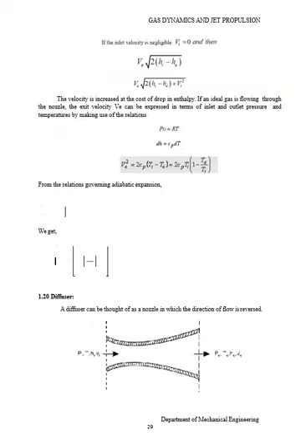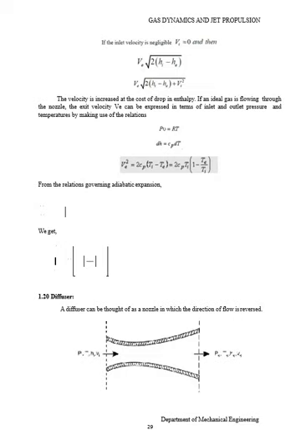If the inlet velocity is negligible, that is Ve equal to 0, then Vf equals root of 2 into He minus Hf. Velocity is increased at the cost of the drop in enthalpy.